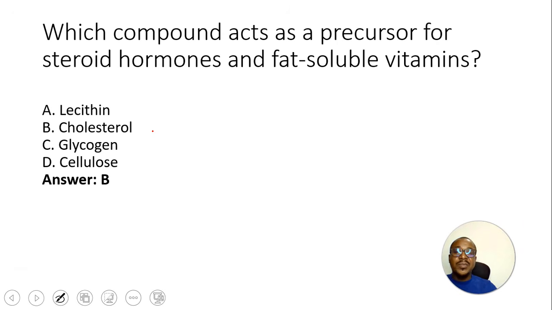Which compound acts as a precursor for steroid hormones and fat-soluble vitamins? The answer to that question is cholesterol. Cholesterol is what is used to produce the steroid hormones, the testosterone in male, the estradiol, estrogen, estrone found in female, even progesterone, they are all produced from cholesterol.